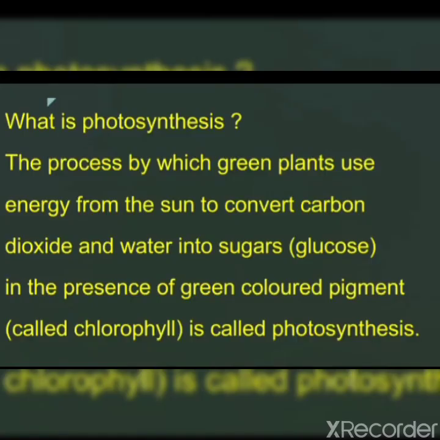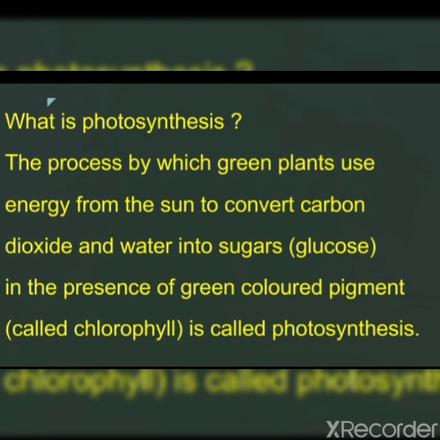Now the question is, what is photosynthesis? Photosynthesis is a process by which green plants use energy from the sun to convert carbon dioxide and water into sugars or glucose in the presence of a green colored pigment called chlorophyll. Clear, class? So you have to learn this definition of photosynthesis.